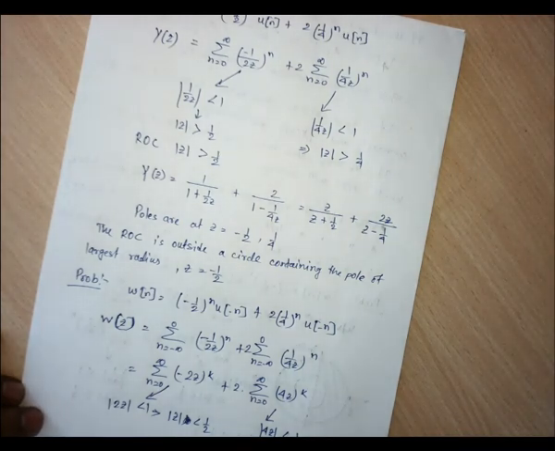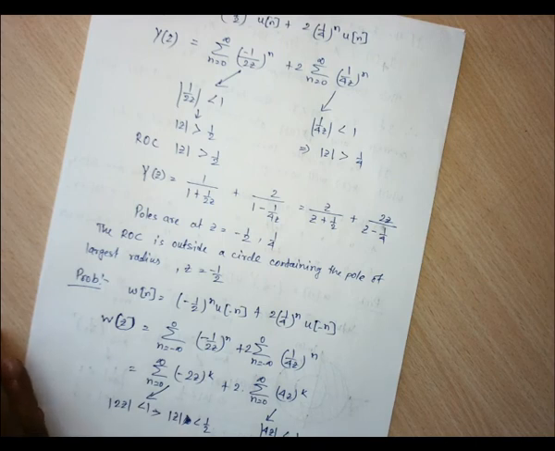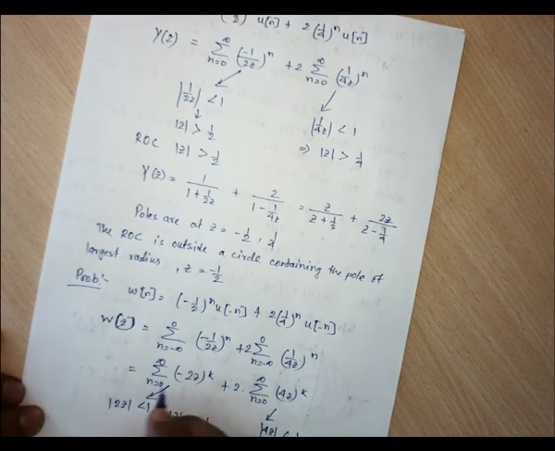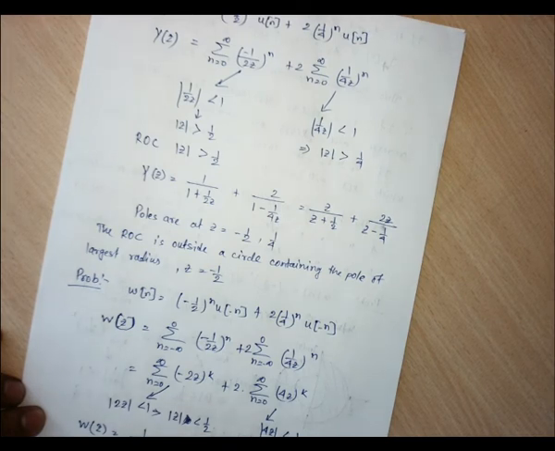So this ROC is inside a circle containing the pole of smallest radius. If it is on the left hand side, then we take the ROC inside a circle which contains the pole of smallest radius. Writing this W of z, it becomes 1 by 1 plus 2z, plus 2 by 1 minus 4z.